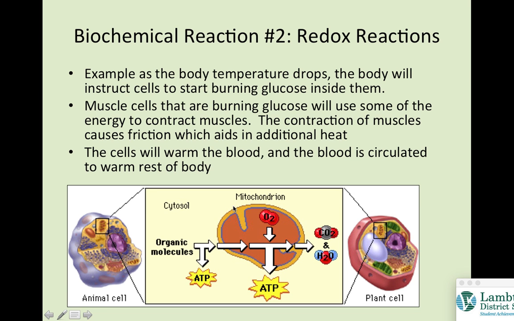So for example, as the body temperature drops, the body will instruct the cells to start burning glucose inside them. Muscle cells that are burning glucose will use some of the energy to contract the muscles. The contraction of the muscles causes friction, which aids in additional heat. That heat is going to be transferred to the blood, and then the blood's going to send it through the rest of our body.